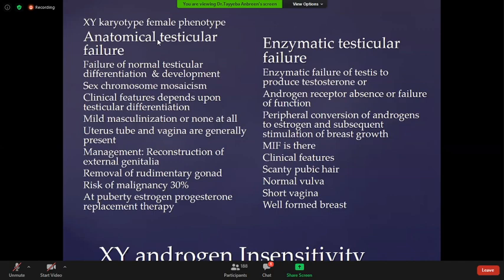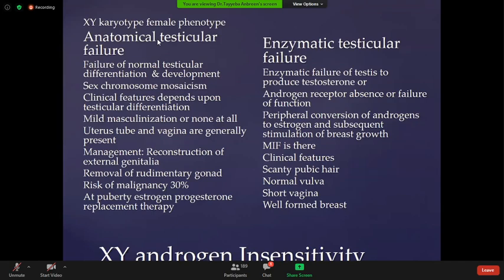First, we discuss the anatomical testicular failure. That is the failure of the normal testicular differentiation and development. There will be a sex hormone mosaicism. In mosaicism, there are two gene lines, 46XX and maybe 46XY. There are two separate gene lines. Clinical features depend upon the testicular differentiation. How much testicular tissue differentiates, the symptoms will depend upon this differentiation. It ranges from mild masculinization or none at all.